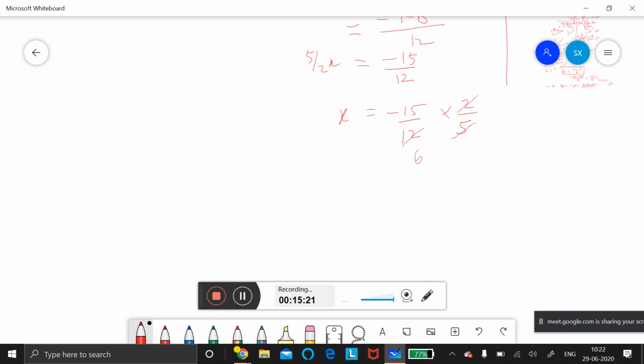Now cancel. So this goes 6 and this goes 3 times in the 5 table. Whichever table you are cancelling, you should not write it, okay? You should only cancel correctly. That and all you learned in 7th standard. Don't make a mistake in that. Now again make it simple in the 3 table. Minus 1 by 2 will come as the answer.